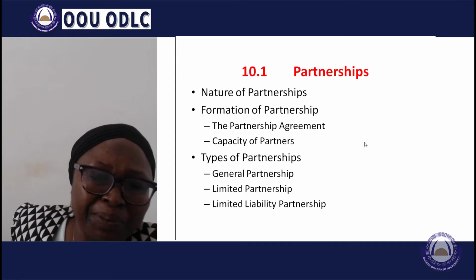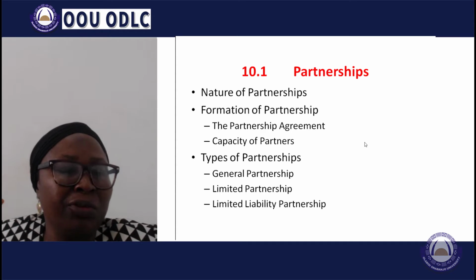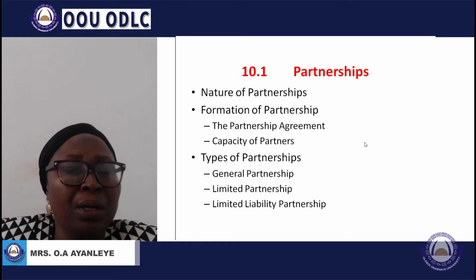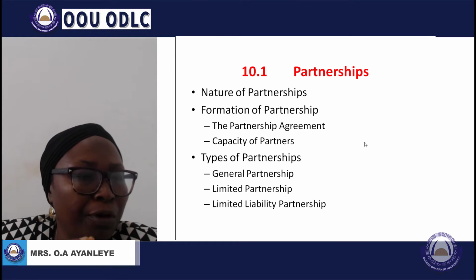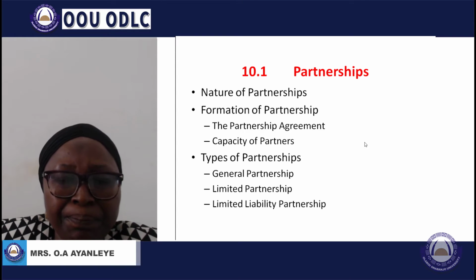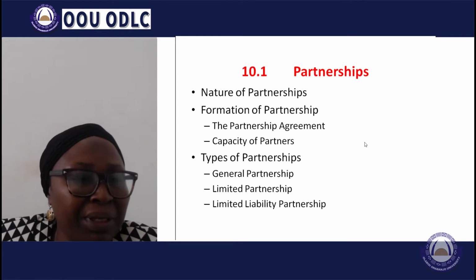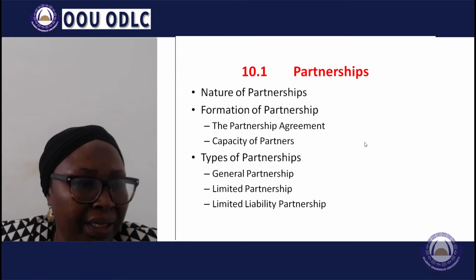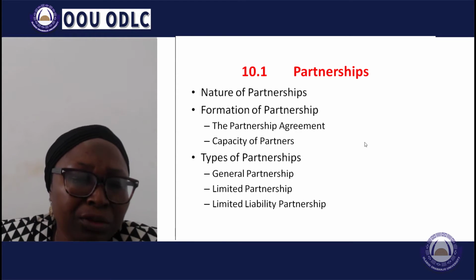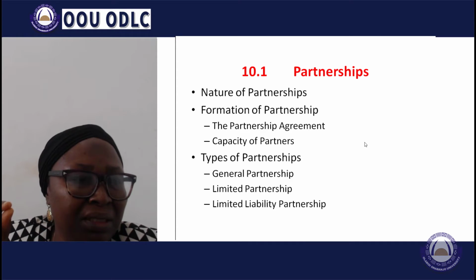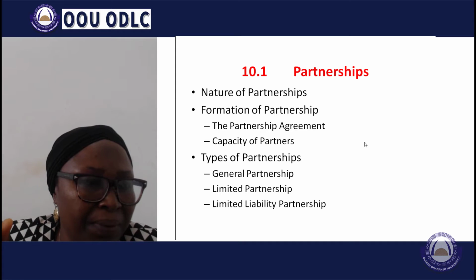However, under this type of partnership, there are two classes of partners, because there must be a general partner who will be liable for the debts of the partnership. For the limited partner, his liability is limited to the capital contribution by him, and such a partner does not generally participate in the management of the partnership enterprise.